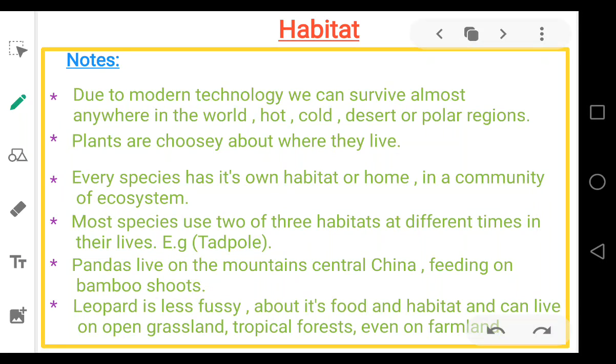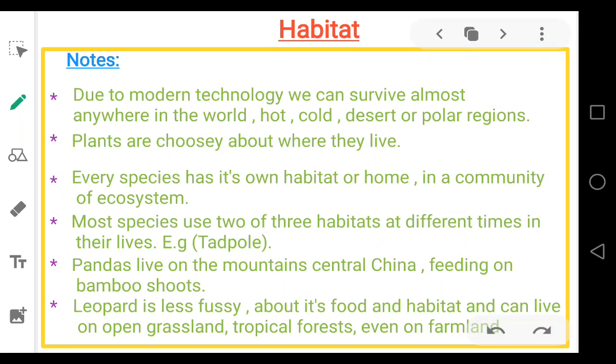Now, the third point describes that every species has its own home or habitat, and a community is the group of organisms living in it, of an ecosystem. Every species has its own habitat. They do not all live together, so they have their own habitat where they want to live. We will discuss that in the flowchart I'm going to show you next.